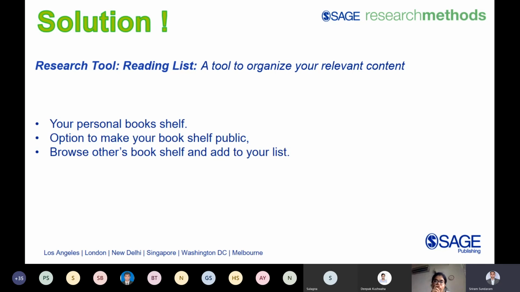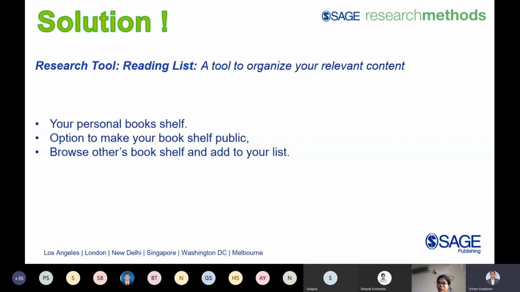Second, the reading list feature also lets you make your bookshelf public. What I mean by public is that, for example, if you're adding a topic on ANOVA or any other methods to your reading list, anybody across the globe using Sage Research Methods will be in a position to find your reading list. He may not find your entire details, but he knows that in this topic your name will appear. He can also search with your name or with the topic that you are giving for that bookshelf. He will be in a position to find your bookshelf.